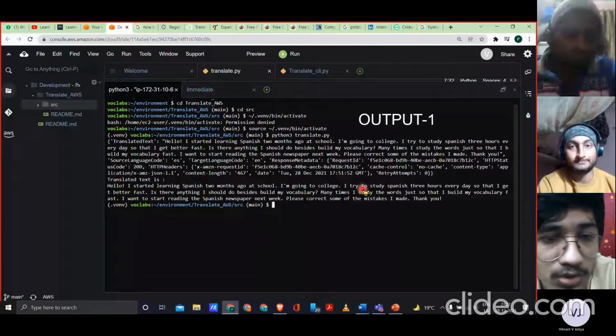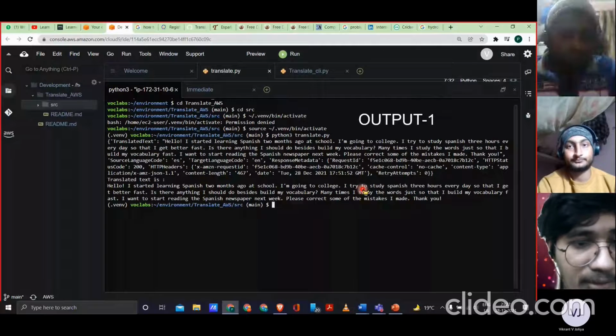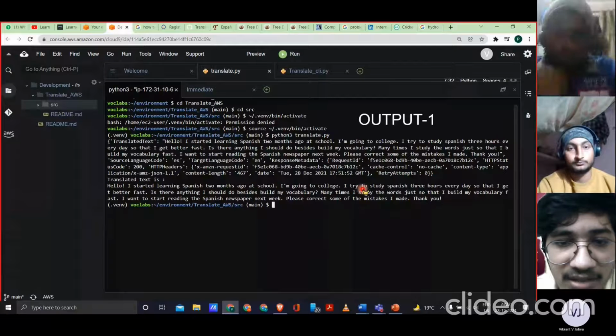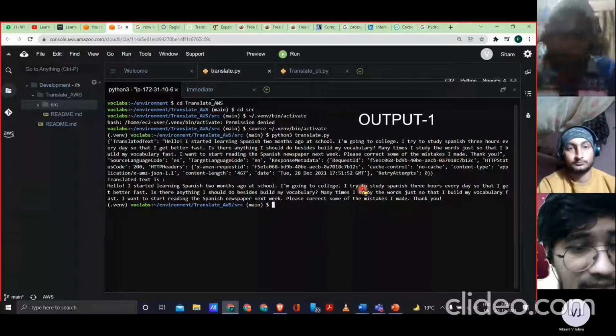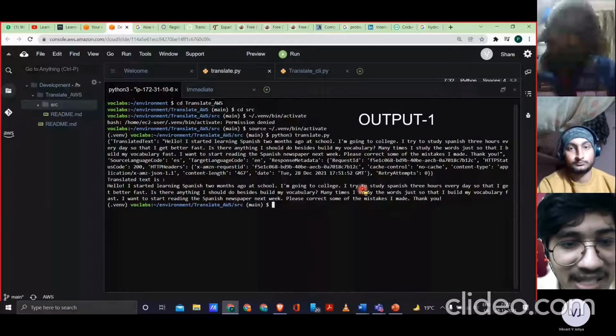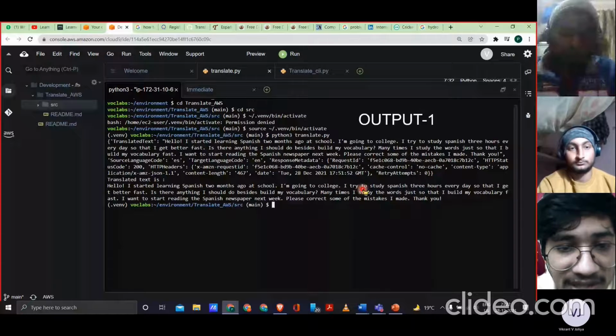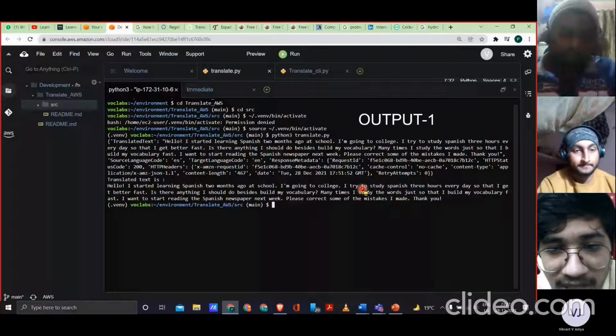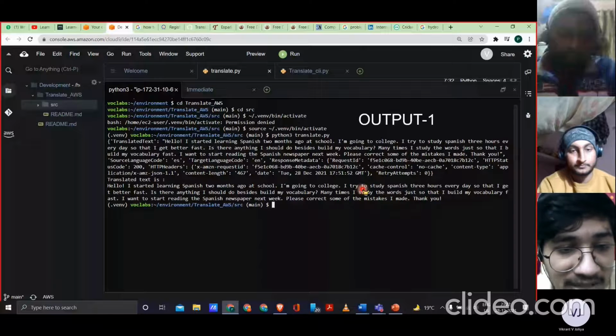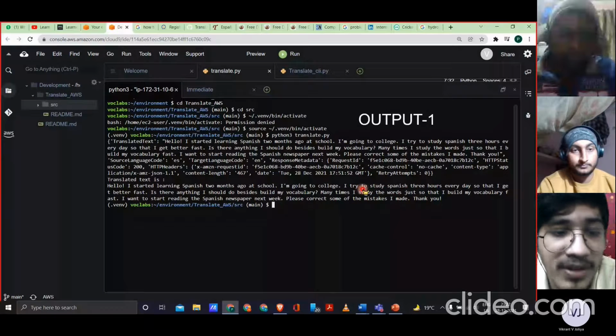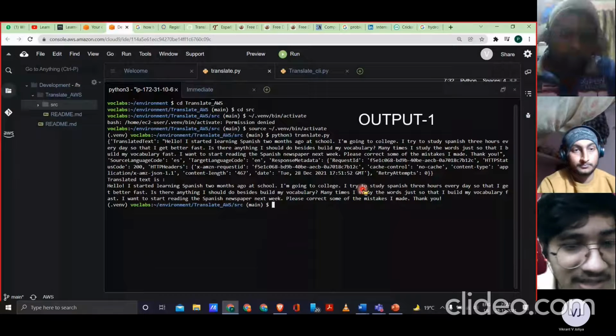So here we can see the output. The text we have given, and after that the translated text is given, and various other information is also given. For example, our source language code was ES. ES means Spanish, and the target language code was English, and various other metadata responses were given over here, like content length, and the date on which we attempted to translate our language. And finally, for further clarification, we have only printed the translated text over here.